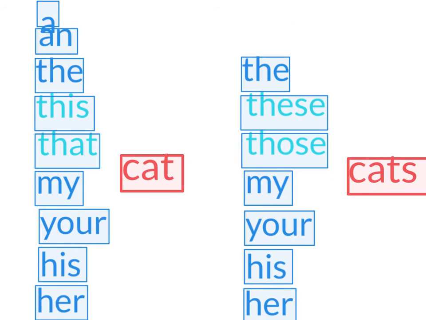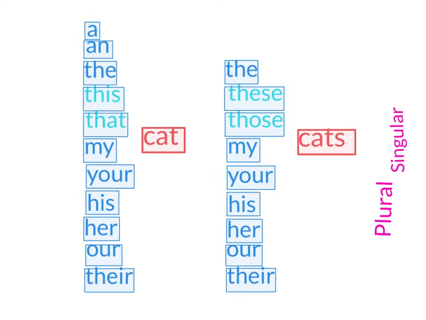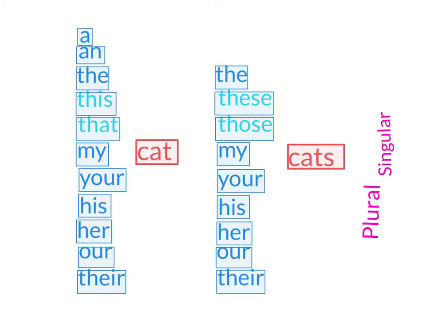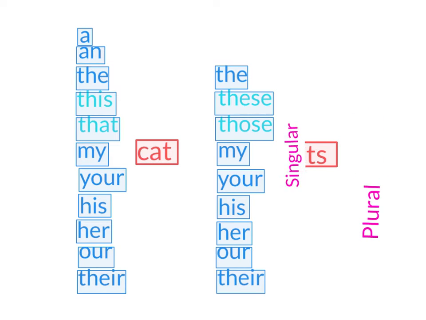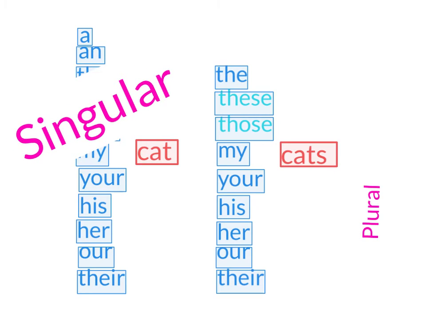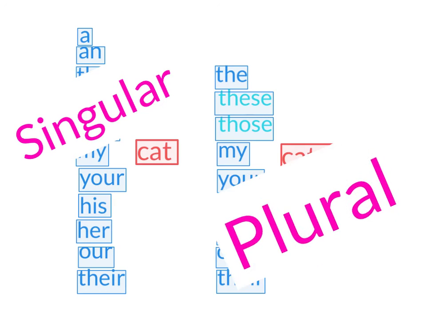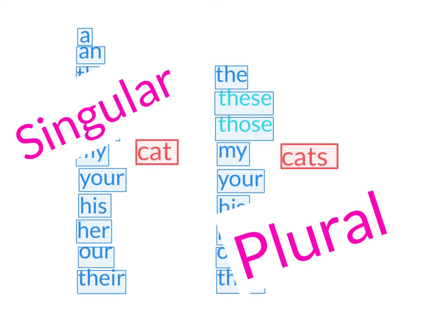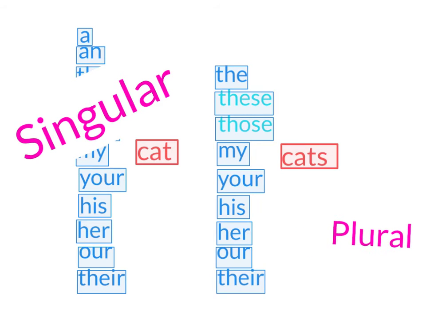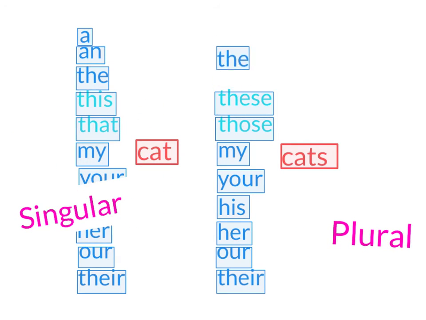Okay, one thing I want us to practice for a minute is the little word that we put in front of nouns. So you can see here I have the word cat, and here I have the word cats. So cat over here is singular, okay? Singular means just one. And cats over here is plural, okay? Plural means more than one. If the subject is plural, you can use these words on this side.